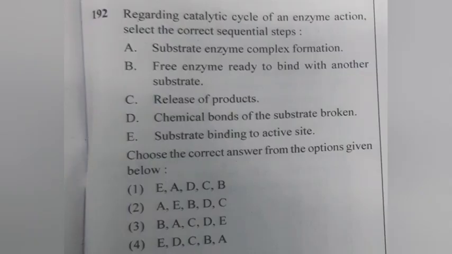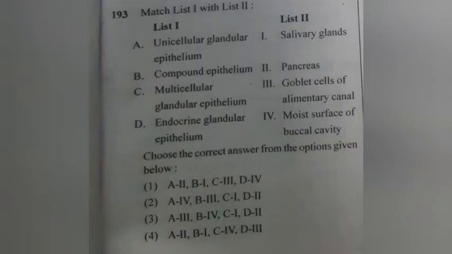192. Regarding catalytic cycle of an enzyme action, select the correct sequential steps. Choose the correct answer from the options given below. Answer 1. E, A, D, C, B. That is substrate binding to active site, substrate enzyme complex formation, chemical bonds of the substrate broken, release of product, free enzyme ready to bind with another substrate.